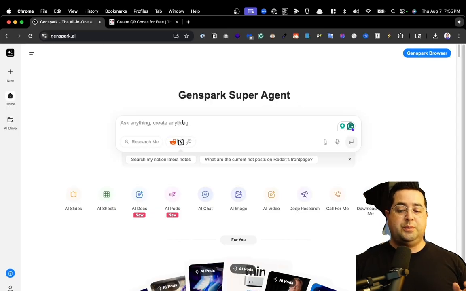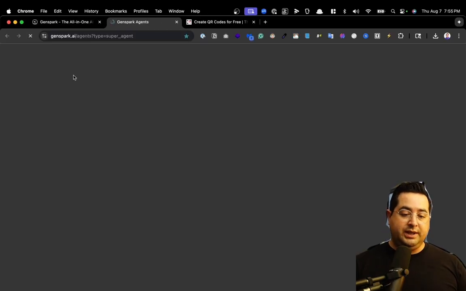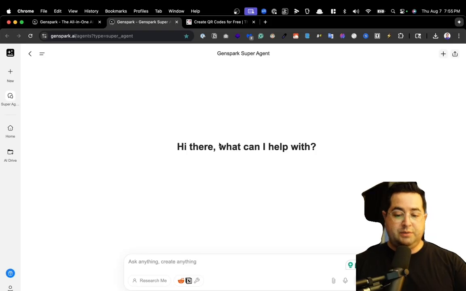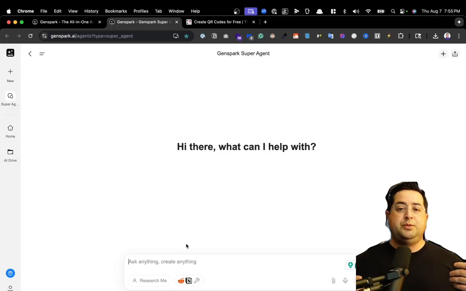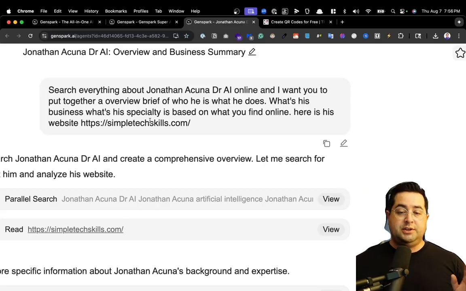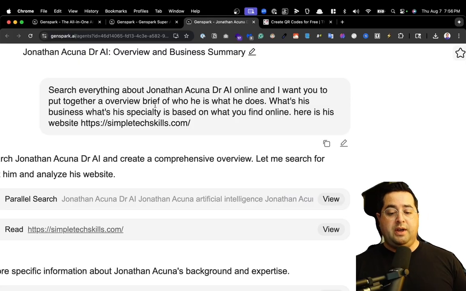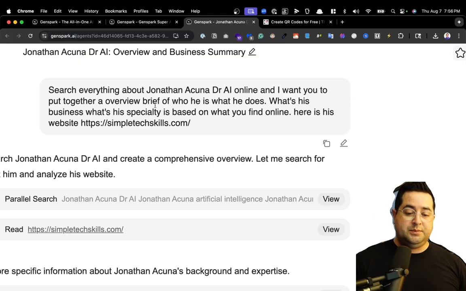To keep Genspark super easy, all you have to do to start a new conversation is hover over the new tab and be sure you're on the super agent. That's going to be the easiest way to start a conversation with the super agent. As you can see, it's here at the very top of the screen. With the super agent, you give it a task and it's going to figure out which tools to use to accomplish that task. So in this first example, all I did was have it search everything about me. Pretty much my name, Jonathan Acuna, Dr. AI. Here's my website, and put together an overview brief of who he is, what he does, what's his business and his specialty based on what you find online.